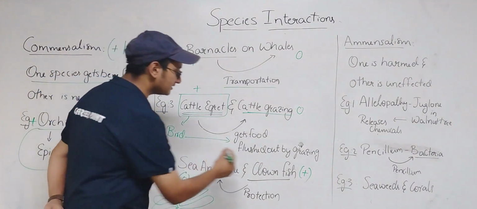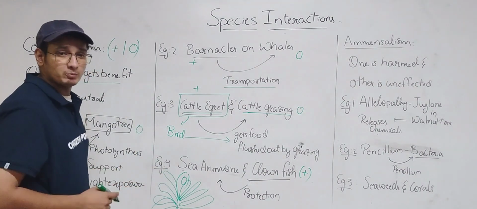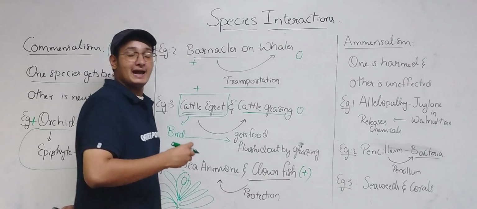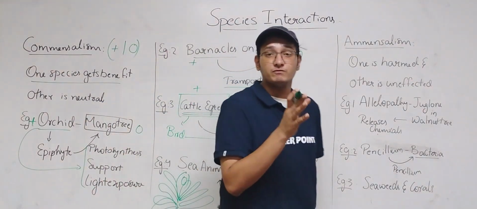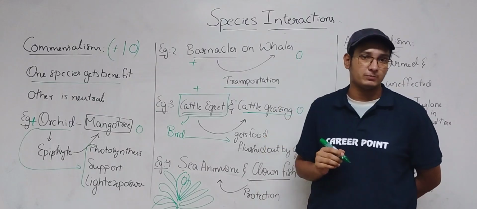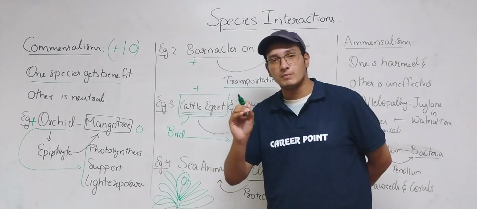And you might ask me, sir, you are saying that these tentacles are poisonous, but how can this clownfish survive with this? Because the clownfish has an adaptive mechanism which can withstand the poison. They have a specialized layer on their body which protects them from the sea anemone. So these are the examples of commensalism.